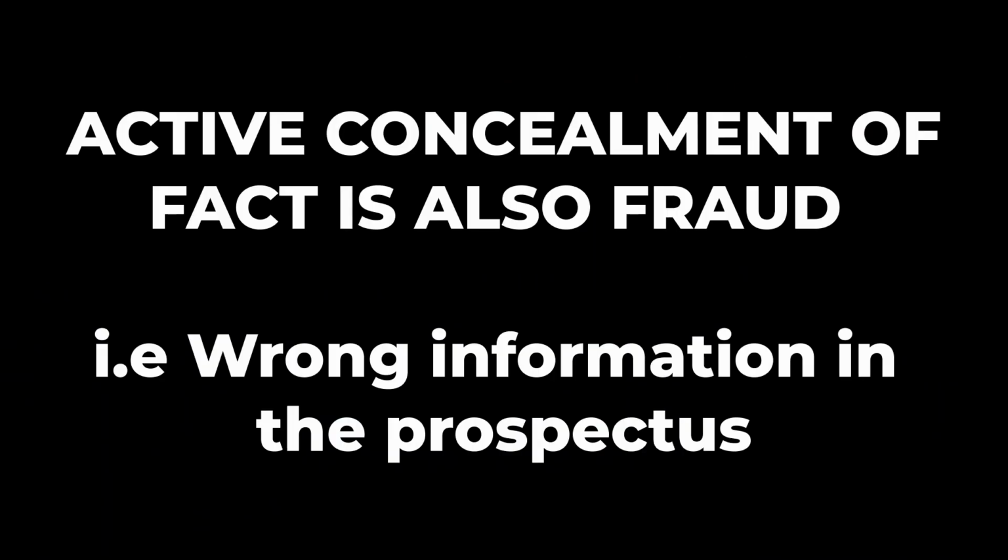Then active concealment of fact is also fraud. Wrong information in the prospectus: to attract shareholders to invest in the company, the promoters usually give false statements in the prospectus. This is wrong because many shareholders have no idea about the company. They rely on the statements given in the prospectus and on that basis they invest in the company.